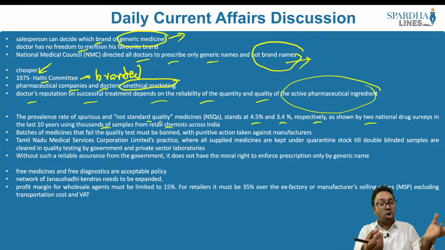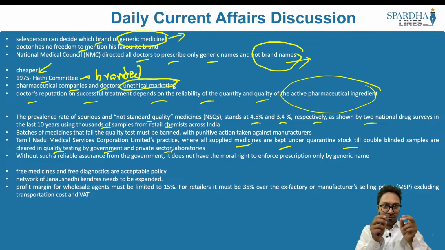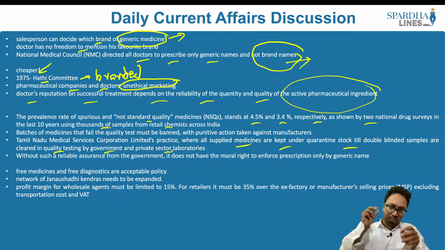So an alternative or an adaptation that we can look at is from the state of Tamil Nadu, the Tamil Nadu Medical Services Corporation Limited's practice, where all supplied medicines are kept under quarantine stock till double-blinded samples are cleared in quality testing by government and the private sector laboratories. Only when we have twice the sampling that is done, only when it is proved that it is actually good for the people when they consume it and does not have side effects, that is when it has to be given to the people and not otherwise.